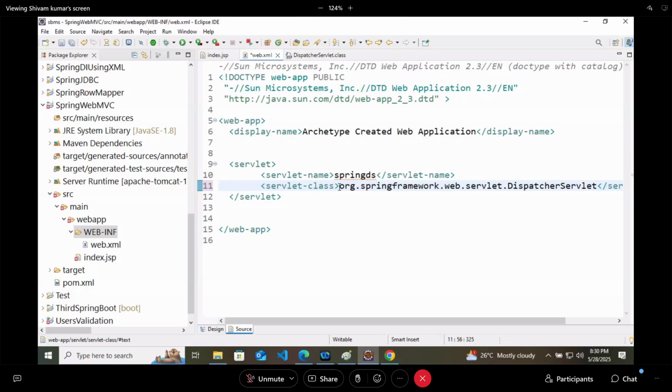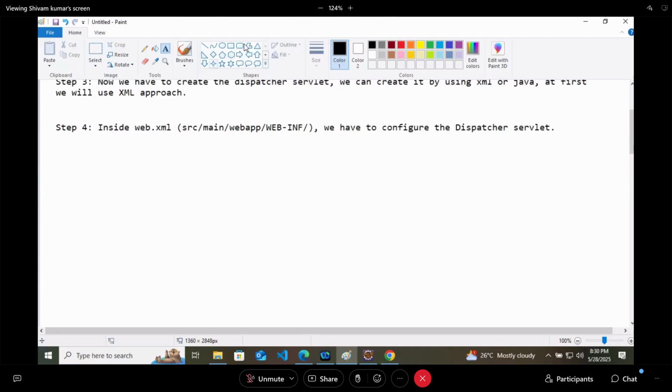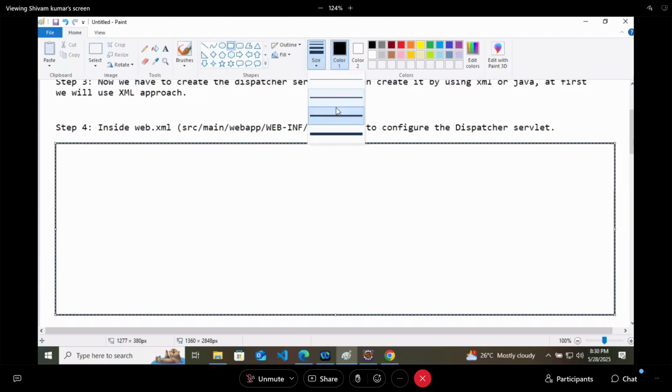I'll just copy paste the code of the web.xml file there. So this is how your web.xml will look. In step 4, you have created the servlet.